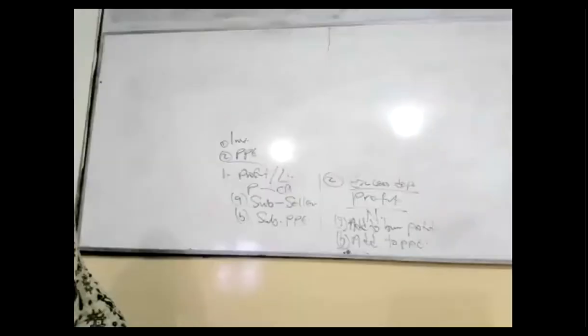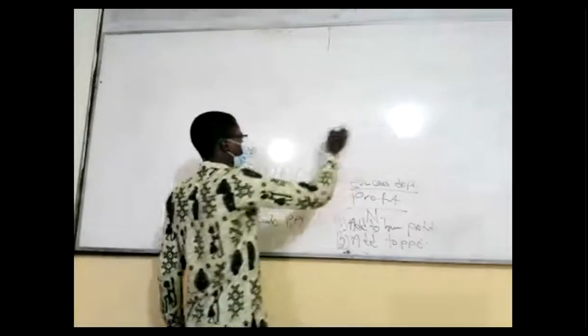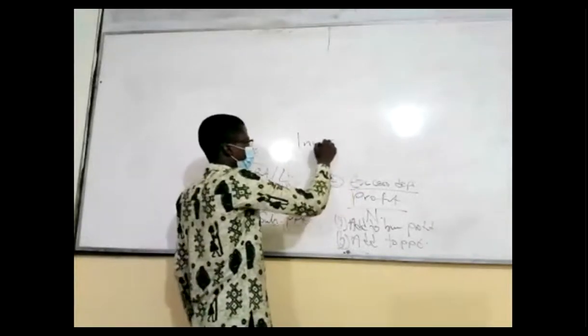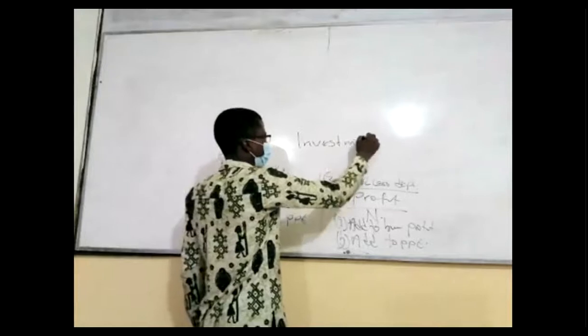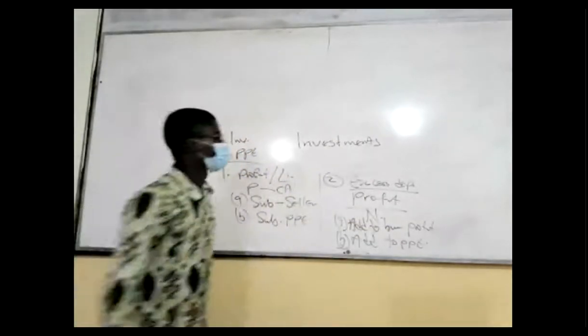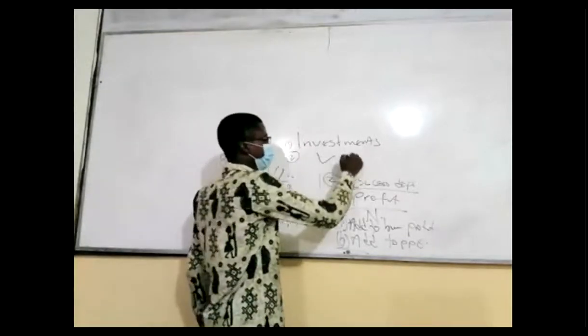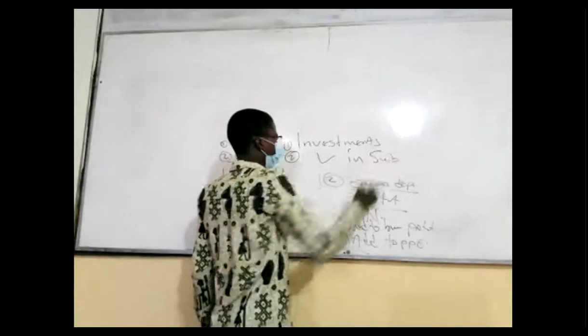Pay maximum attention. They can tell you investment. When you see investment like this, it has different meanings. Number 1. Number 2, you can also see investment in the mentioned subsidiary.